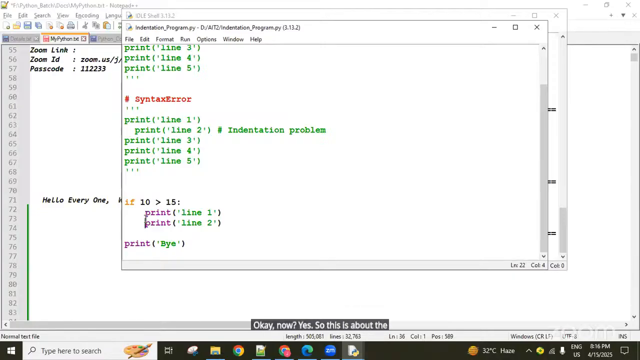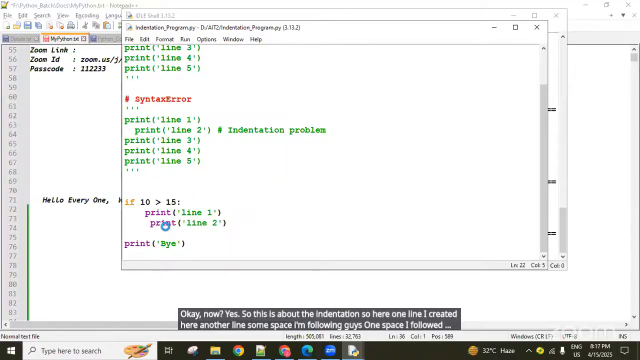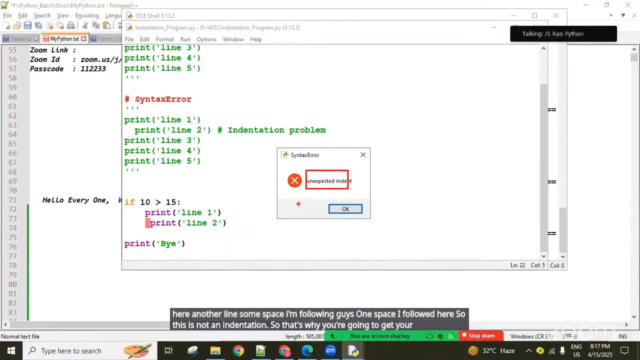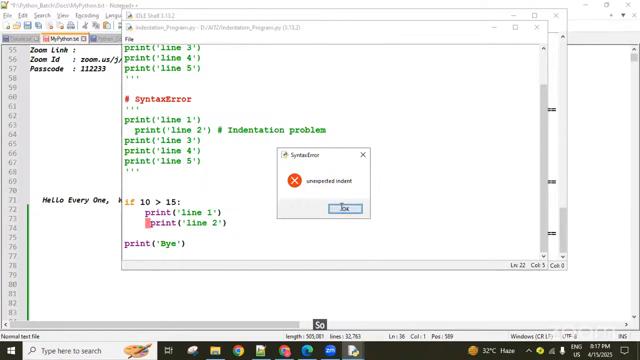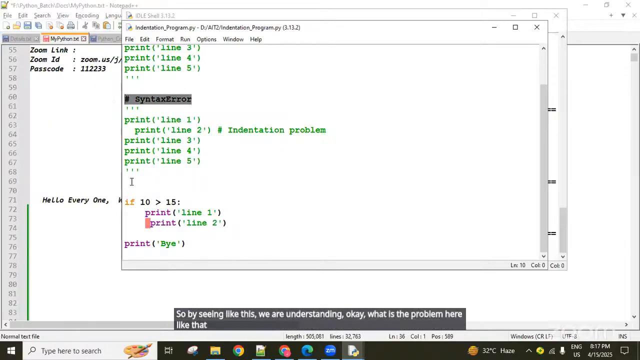Here I created one line, and on another line I'm following some space. Okay, I followed one space here, so this is not proper indentation. That's why you're going to get an error: unexpected indent. By seeing this, we understand what the problem is here. So this is about the indentation.